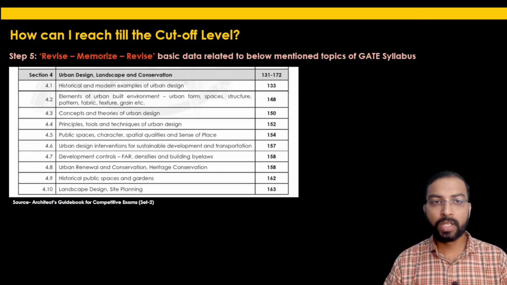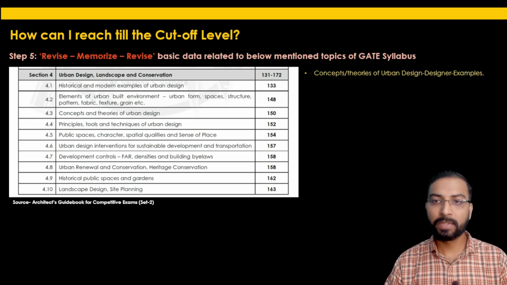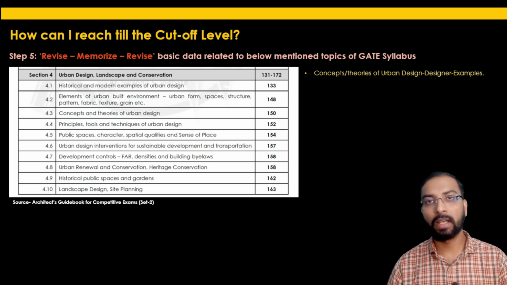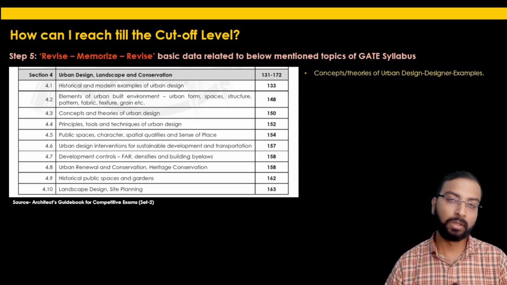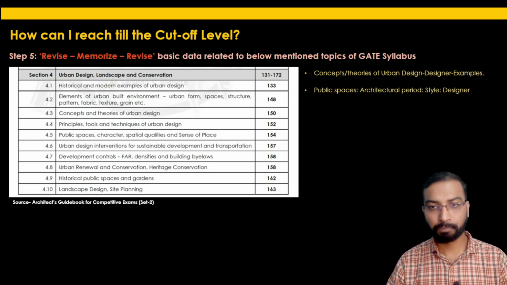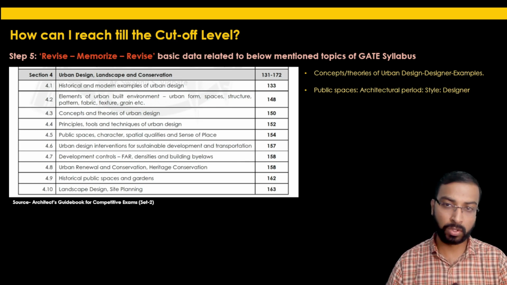Okay, section 4 is on urban design, landscape and conservation, which are the important topics for which you need to learn the data by heart. Concepts, theories of urban design, the respective designer, and what are the examples of those theories. Just prepare your own notes like we have already discussed in the preparation strategy. Then which are the important public spaces, their respective architectural period, and who is the designer for those public spaces.